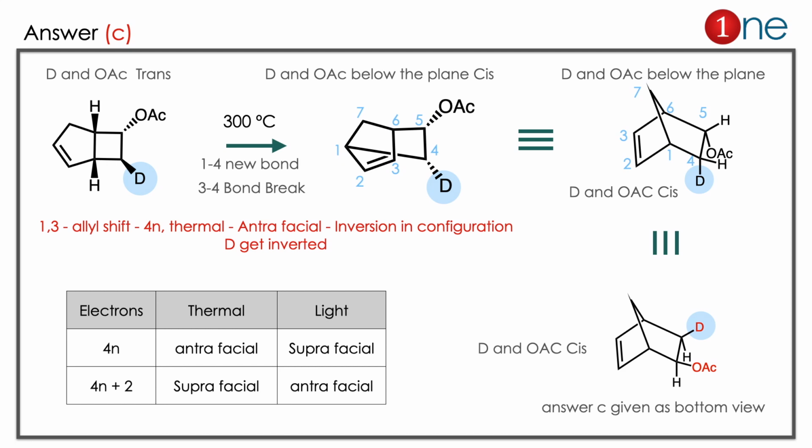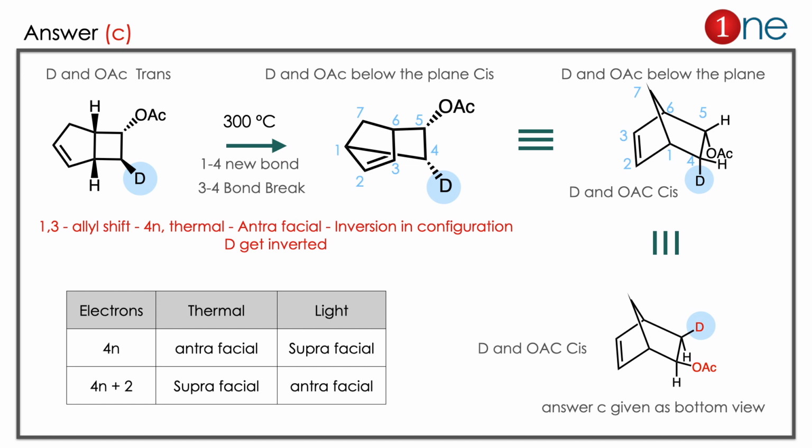The starting material is a fused system with an alkene, and you have deuterium also there. Here the chance of rearrangement is a kind of allyl shift. This kind of allyl shift is normally classified as an electrocyclic ring closure. It's a specific reaction. If you use thermal, it's antarafacial. If you use light, it's suprafacial. Here the reaction is dictated by the number of electrons and the condition, whether thermal or light.